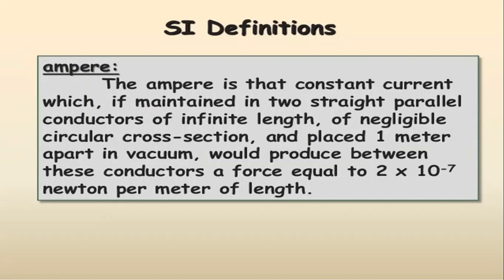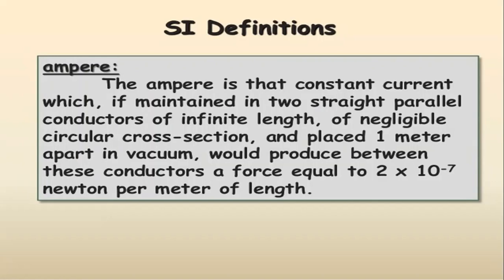That is, we are taking two straight long parallel conductors of infinite length and of negligible cross section. We are not considering the area of cross section, and they are placed 1 meter apart in vacuum.